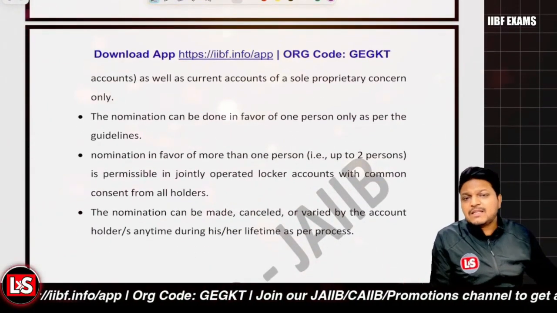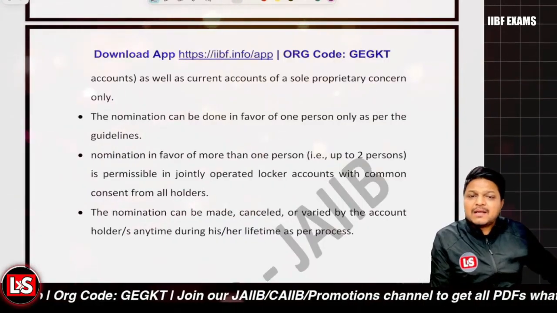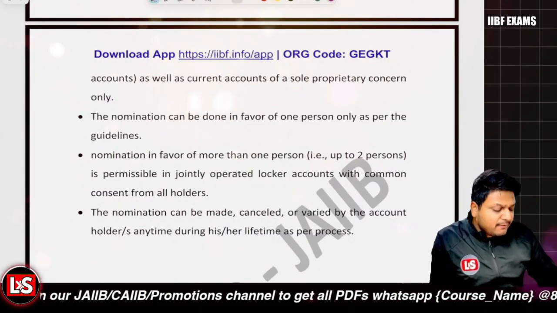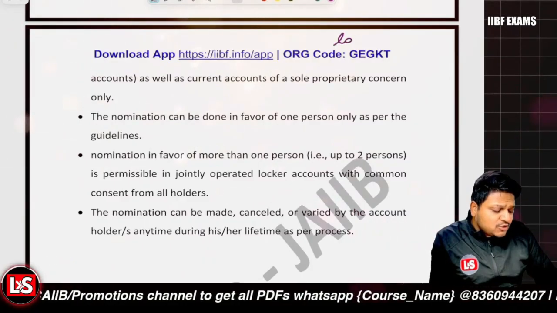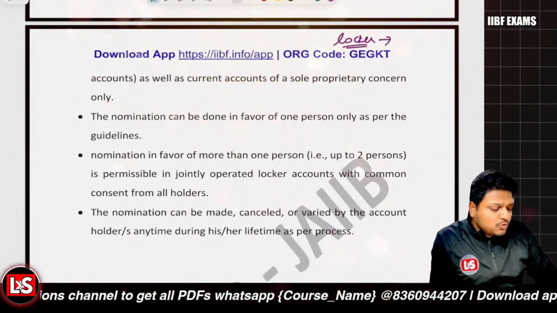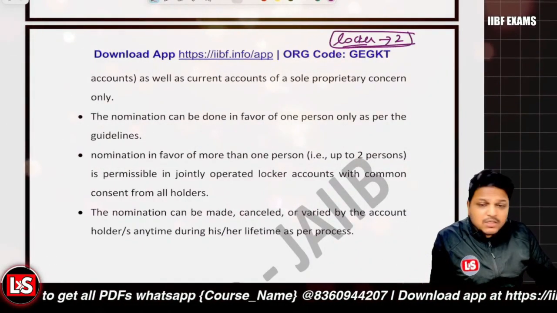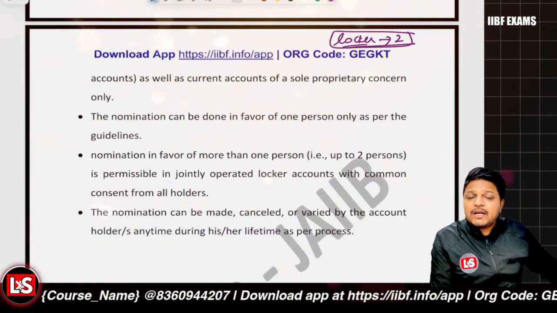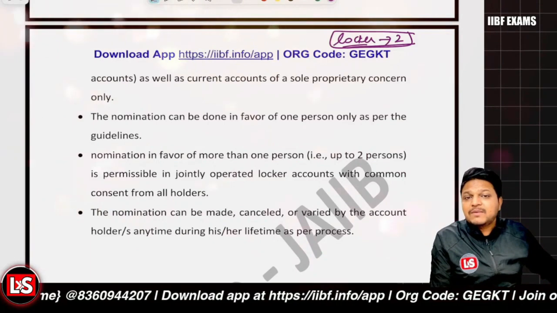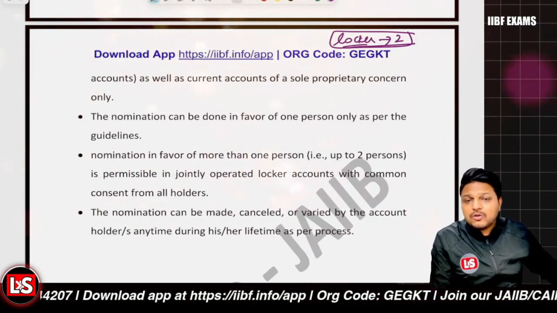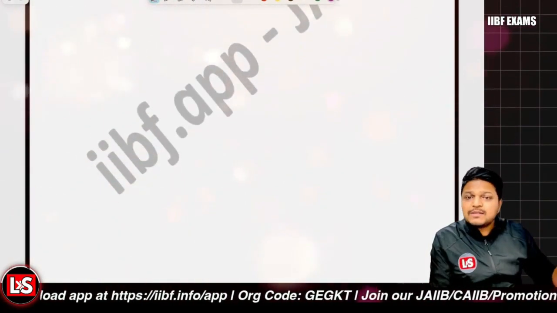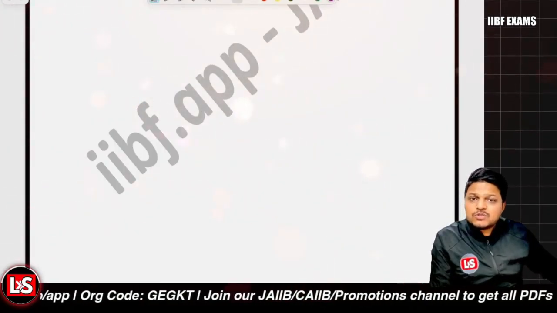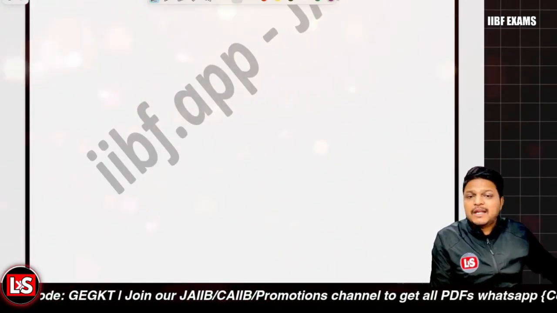Now, previously there was a nomination limit, that only one nomination could be there. And if it was the case of a locker which is jointly operated, then two nominations were allowed. But now the scenario is totally changed. There are updations that up to four nominees can be there, and there are rules related to the survivor clause or the nominee clause. There are new updations related to it.